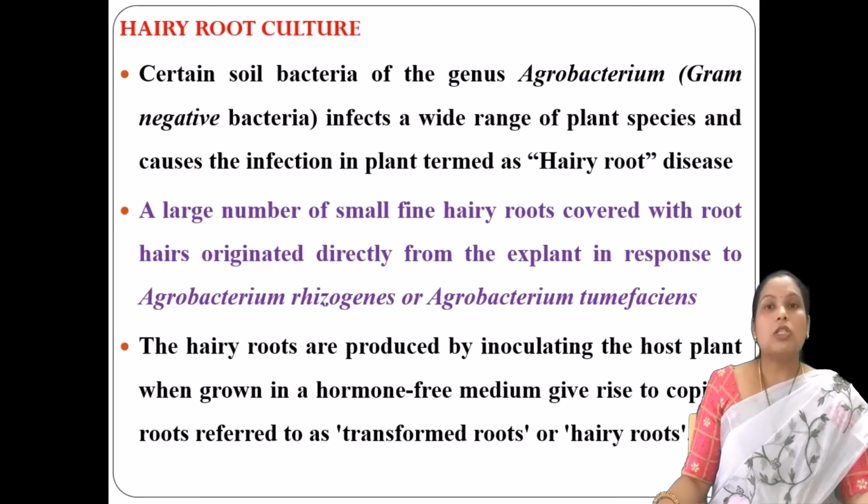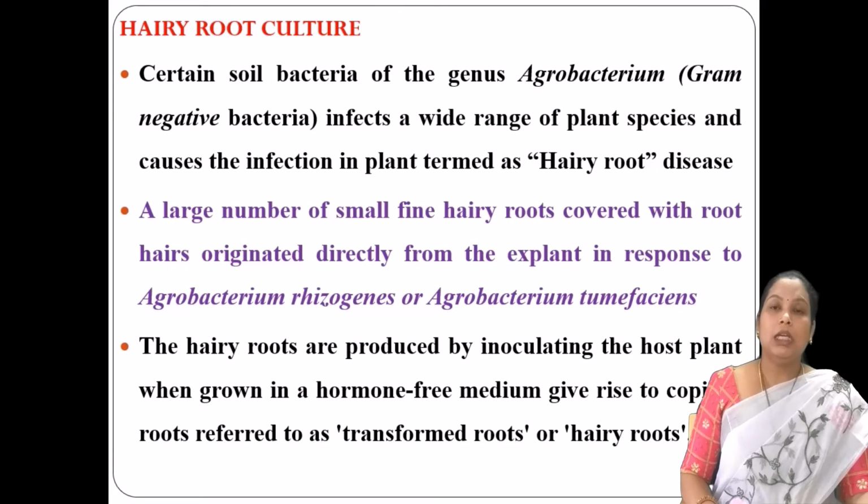on the roots. These hairy-like structure roots are excised from the host plant or the parent plant, and those are transferred into the culture medium. As a result, it is going to develop into plenty of roots with the help of a culture medium. We call such roots transformed roots, and another name for such roots is hairy roots.